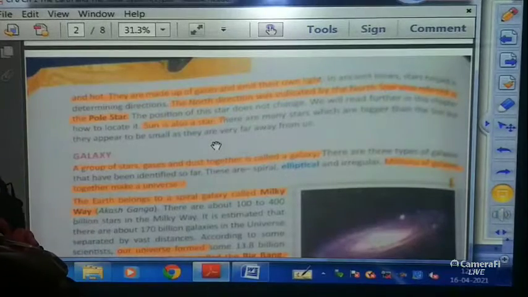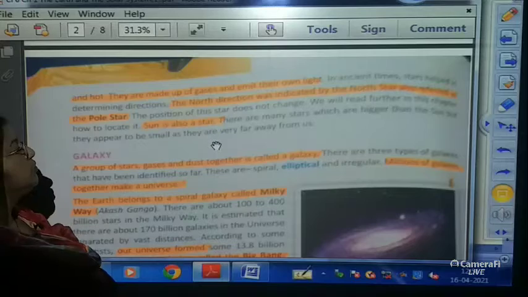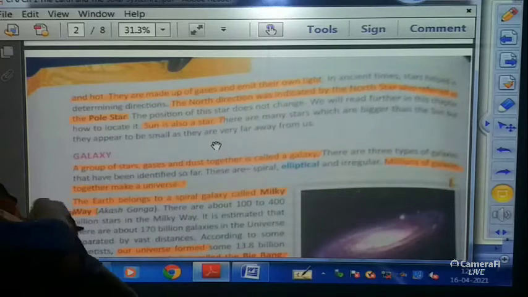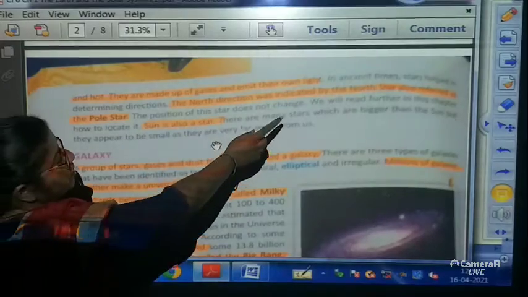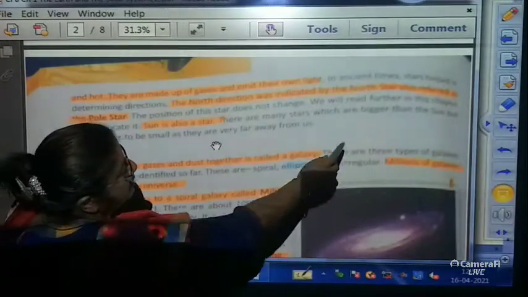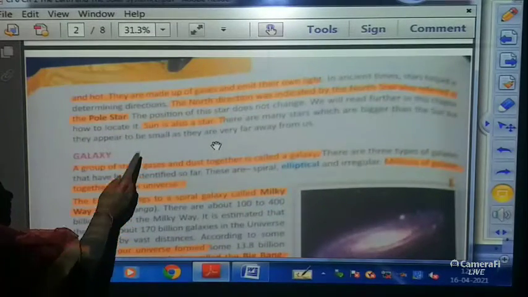The north star is also known as the pole star, and in Bengali it is the Dhruva Tara. Okay. The position of this star does not change. We will read further in this chapter how to locate it.